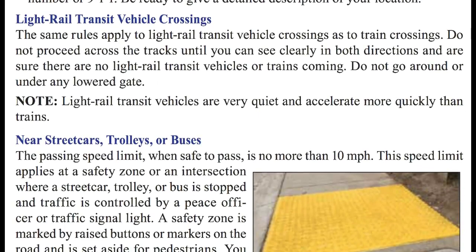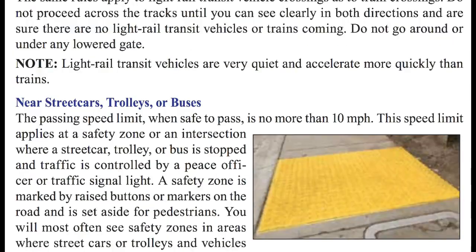Light rail transit vehicle crossings. The same rules apply to light rail transit vehicle crossings as to train crossings. Do not proceed across the tracks until you can see clearly in both directions and are sure that there are no light rail transit vehicles or trains coming. Do not go around or under any lowered gate. Note: light rail transit vehicles are very quiet and accelerate more quickly than trains.